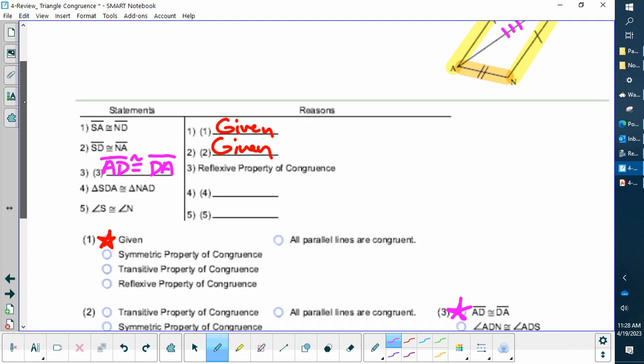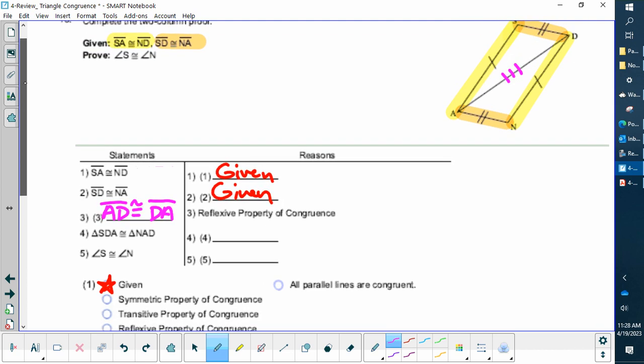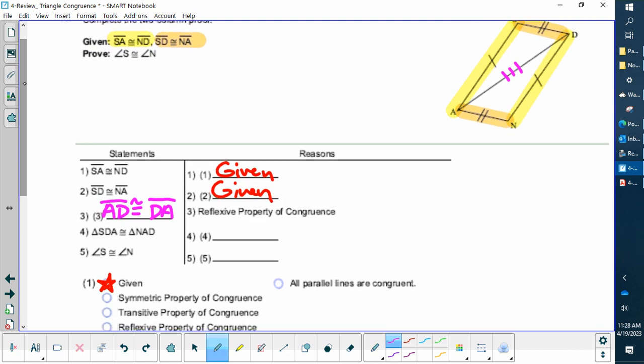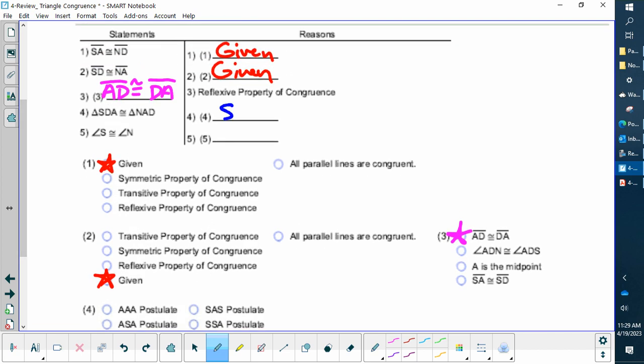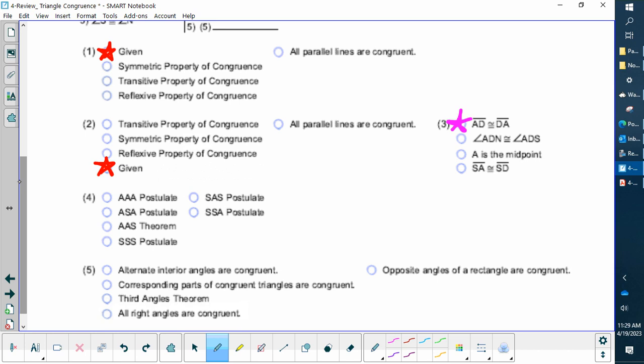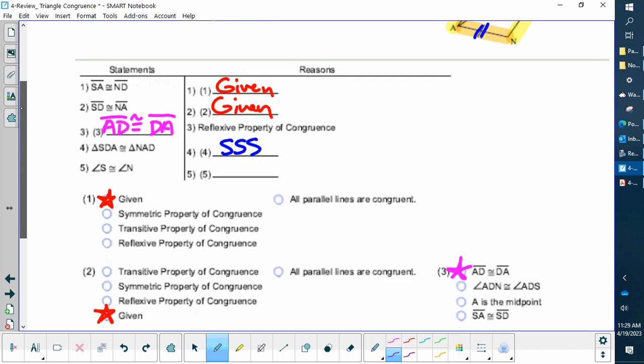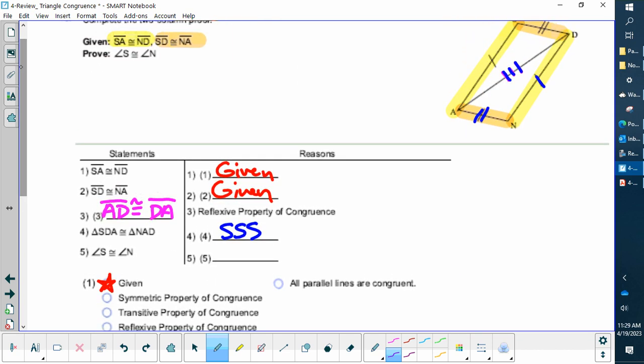Last but not least, that means the triangles are congruent. Why? Let's look up at this scenario. I notice side, side, side. So this would be a side, side, side scenario. SSS. Let's go down to my drop-down menu. And then last but not least, if the triangles are congruent, wouldn't that mean I could go up here and say these angles also have to be congruent?